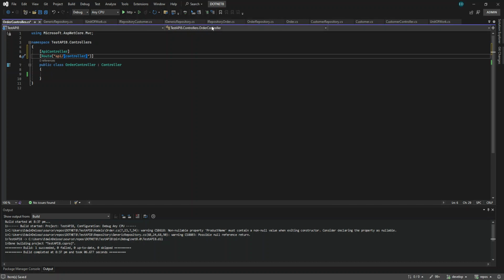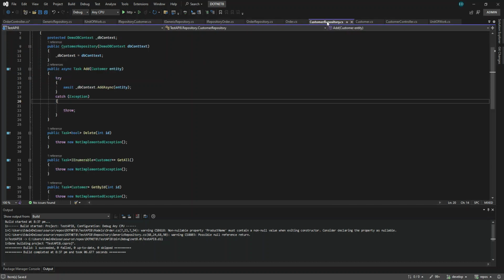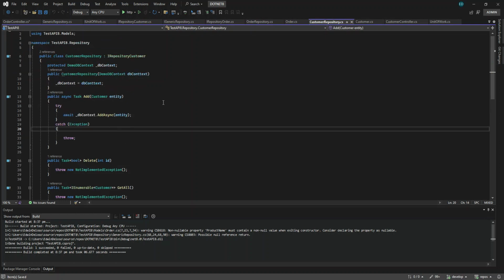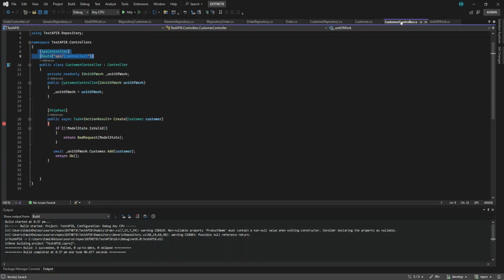Like here in the customer controller, you had to pass the DB context as well. This is the customer controller. Now we are not using the DB context, but we are just using the unit of work.